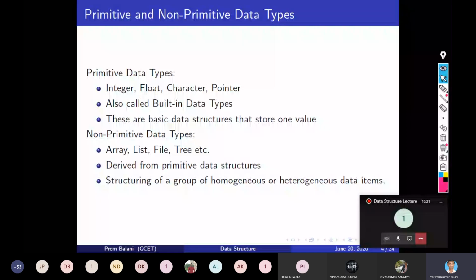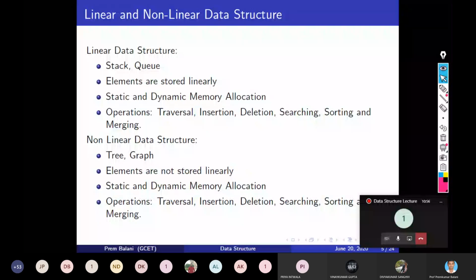So next is the linear data structure versus non-linear data structure. Have you heard the names of stack and queue? No, sir. Linear data structures, as I told you, means all data items in a linear data structure are ordered one by one, right?